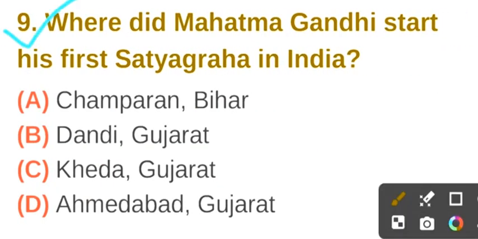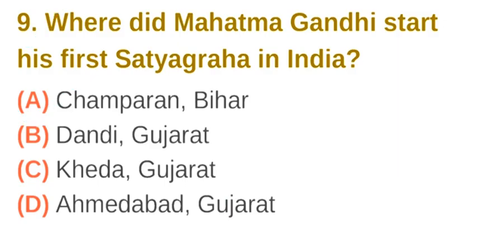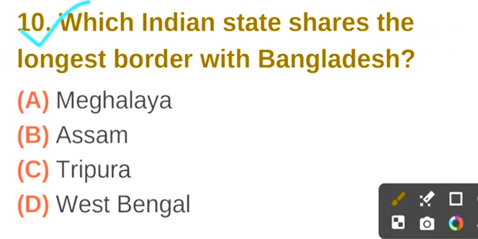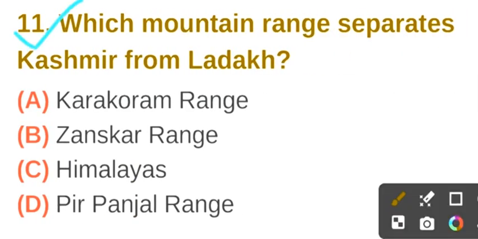Question number 9. Where did Mahatma Gandhi start his first Satyagraha in India? The correct answer is option A. Champaran. Question number 10. Which Indian state shares the longest border with Bangladesh? The correct answer is option D. West Bengal.